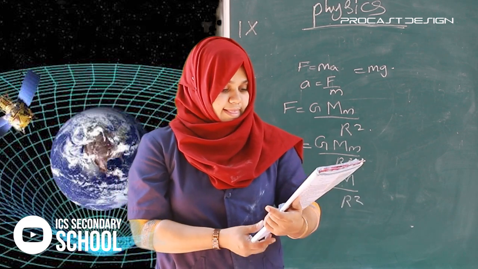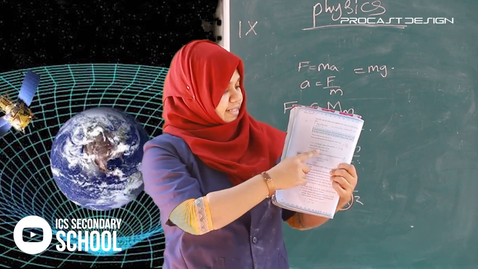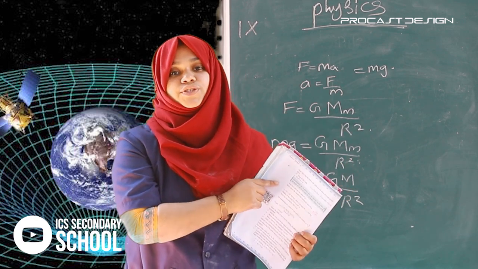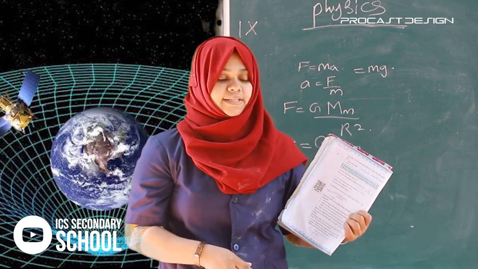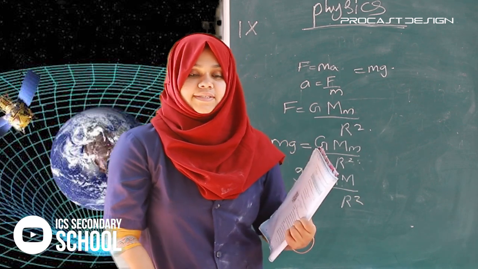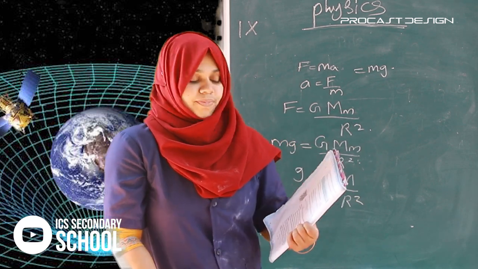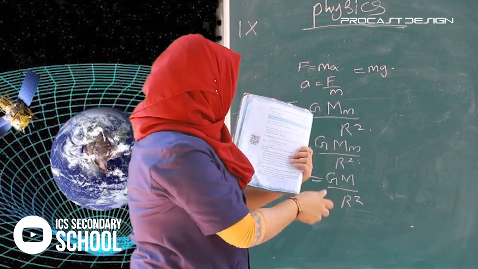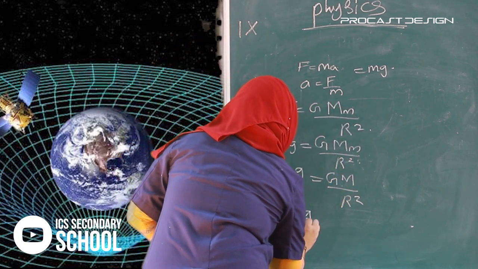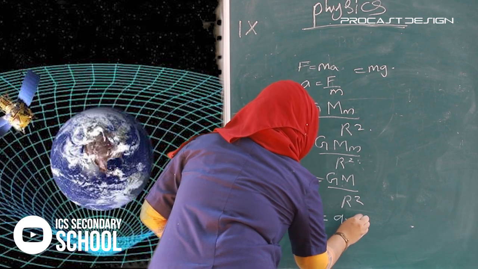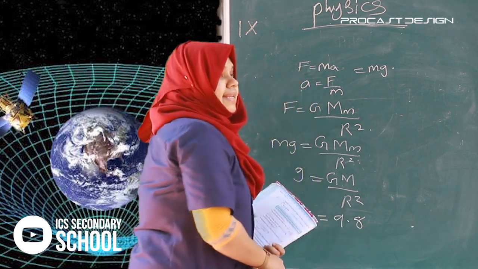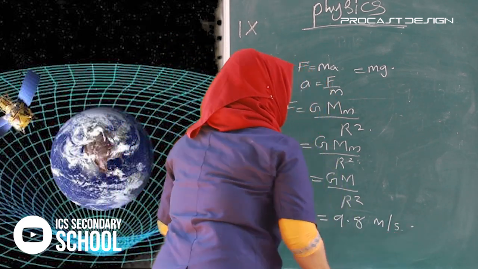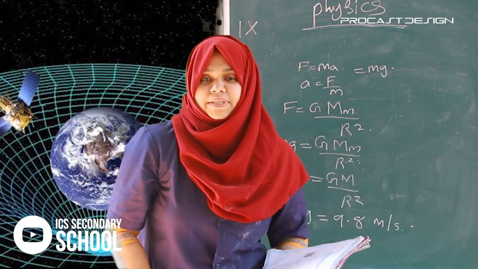Is it? Yes. So, by putting in the values, we know that G is equal to 6.7 into 10 raised to minus 11, and the mass of the Earth is 6 into 10 raised to 24. By applying these values, we get g is equal to 9.8 meter per second square.